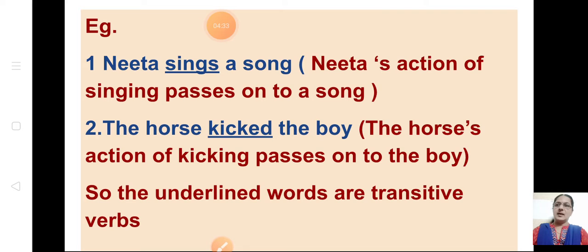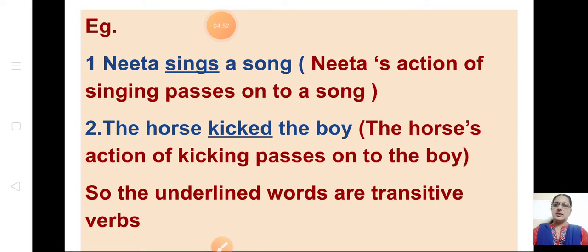You can see the examples over here. Nita sings a song. Nita sings, not only is it not stopping with sings. Nita sings what? A song. There is an object. Nita's action of singing passes on to a song. So it is a transitive sentence.